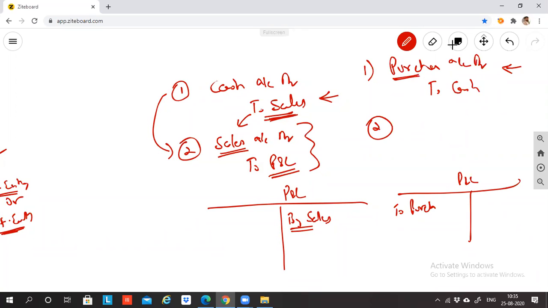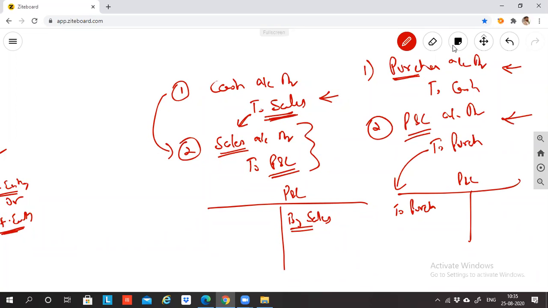Purchase is in debit. To transfer it, it has to come in credit. So to purchase. Then what is the entry? P&L account debit to purchase. What is in credit comes to debit, and what is in debit comes to credit. This is called a transfer entry. We are transferring the purchase and sales from the purchase and sales accounts to the profit and loss account. Now can I say to purchase will come in the profit and loss account? Are you getting the point? Yes, sir. Which means that in the profit and loss account, whatever income and expenses come, without a transfer entry they will not come.